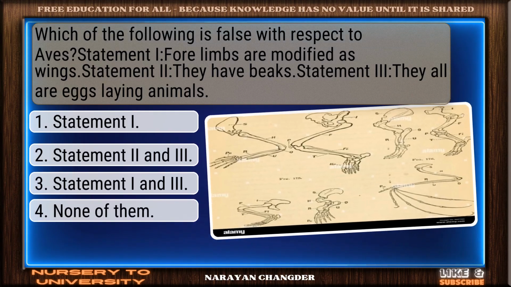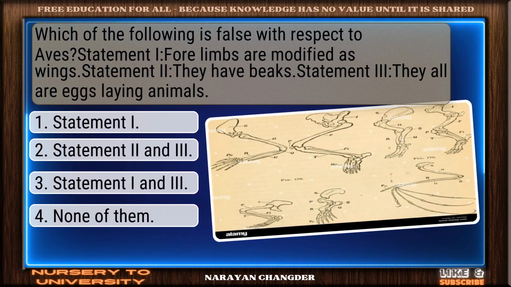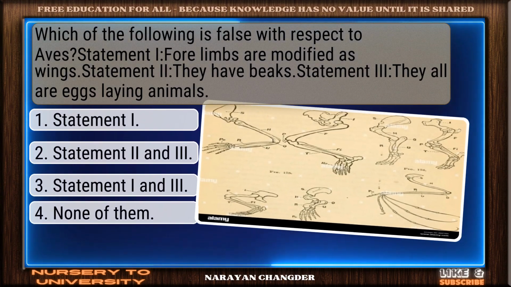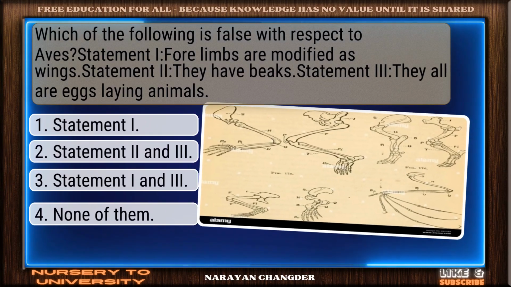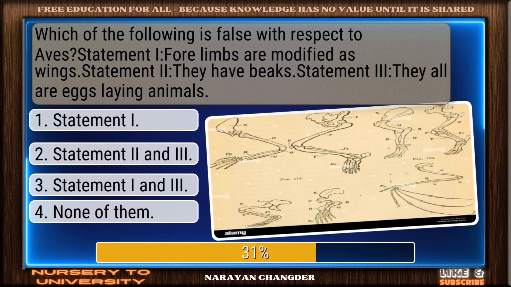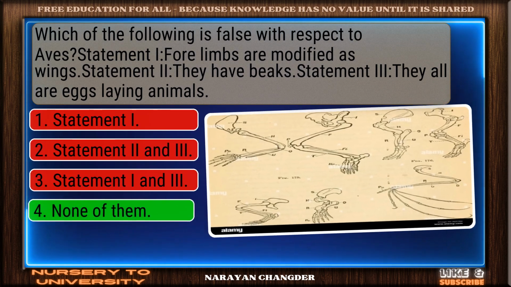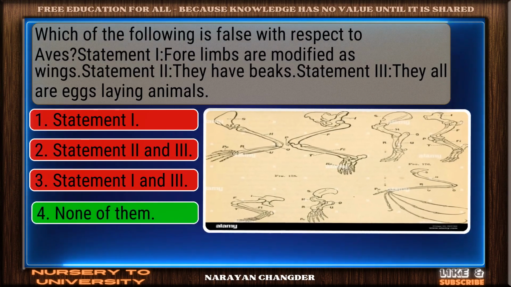Question number 9. Which of the following is false with respect to aves? Statement I. 4 limbs are modified as wings. Statement II. They have beaks. Statement III. They all are egg-laying animals. Nice selection. None of them is the correct and valid answer.